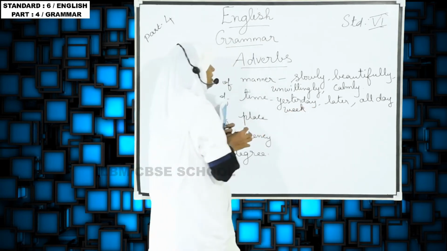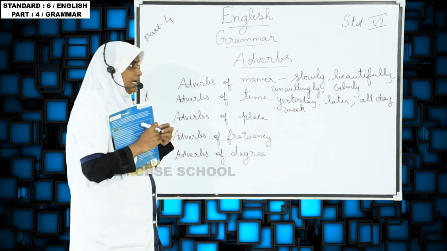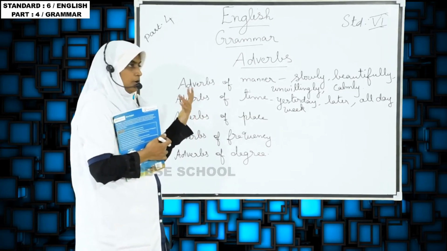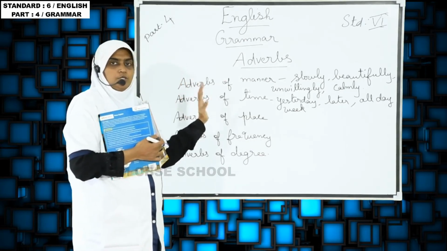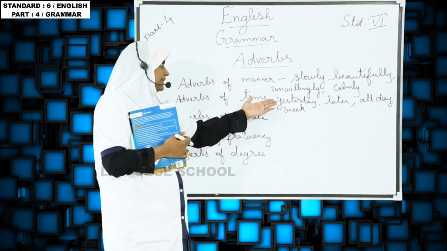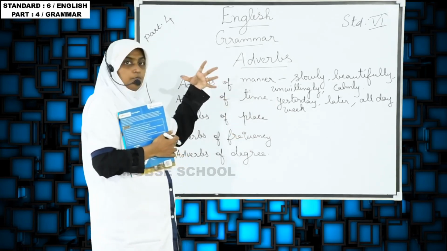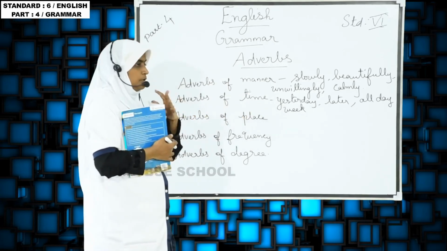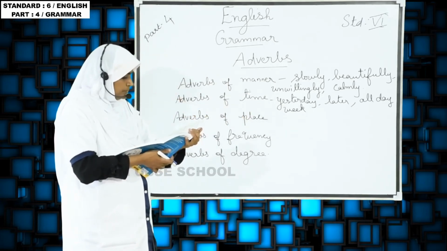So these all denote the time. Wherever a particular time or day is mentioned, we call it adverbs of time.